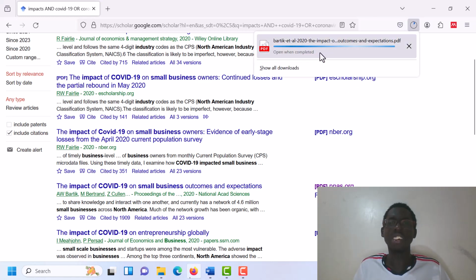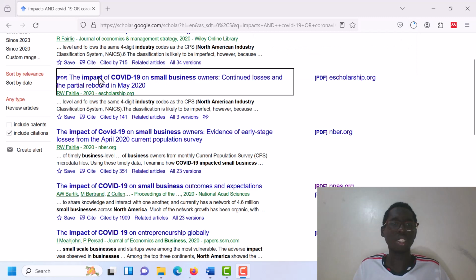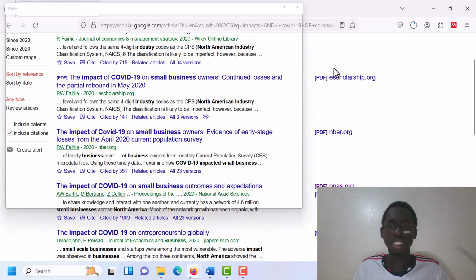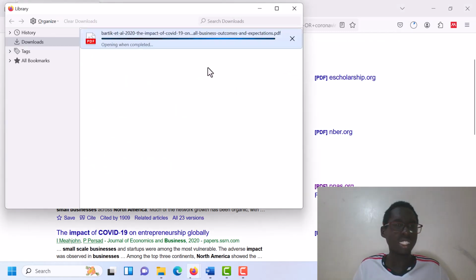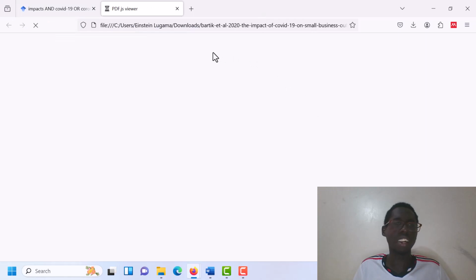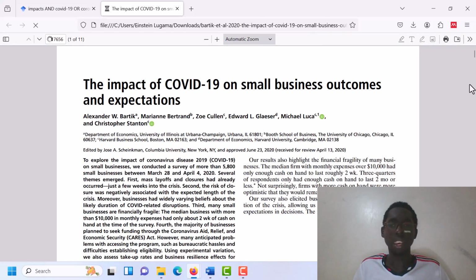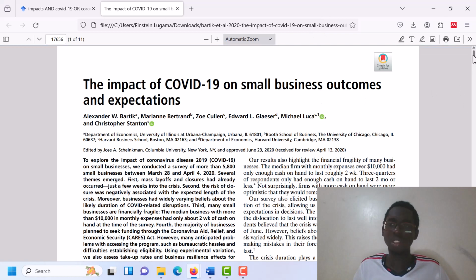Once it's complete, you'll be able to see. That depends on your internet speed. Unfortunately for me, my internet speed is not that great, but it's actually downloading. As you can see, it will open when completed. I don't know why that's taking too long. Okay, there, I've downloaded it for you.